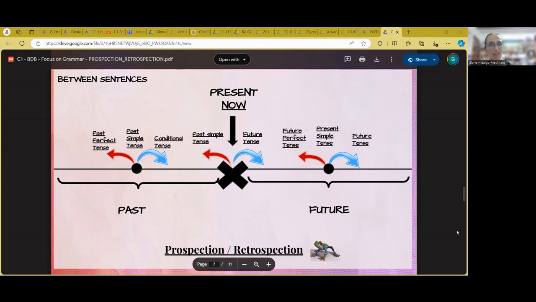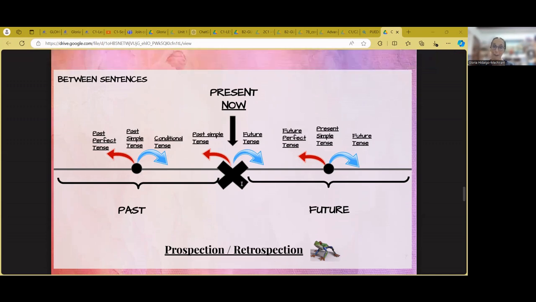So what happens when I want to hypothesize about something in the present? When I want to hypothesize about something in the present, I automatically will express it using a past simple. Then what happens when I have to apply a prospection to that reference of time?